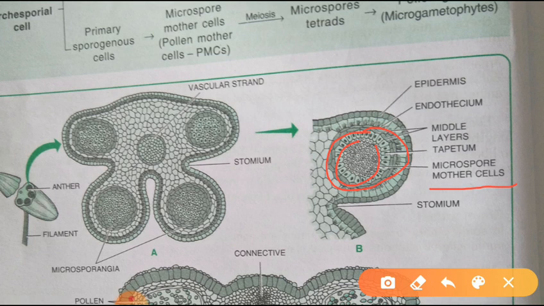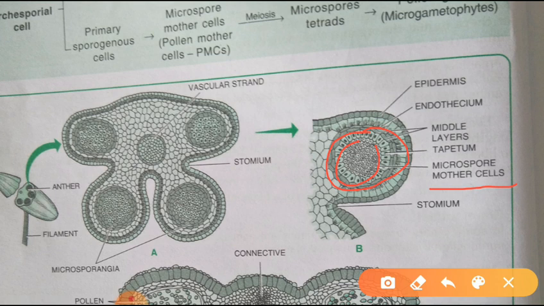These microspore mother cells form inside the pollen sac. But microspore mother cells produce microspores by which type of cell division? By meiosis. By meiotic cell division, they produce 4 haploid microspores.